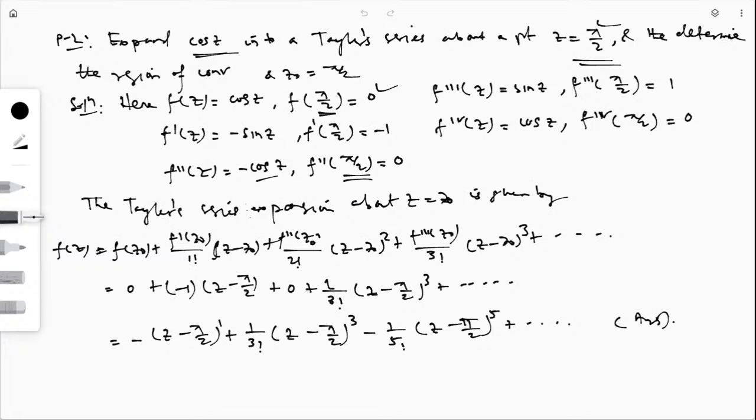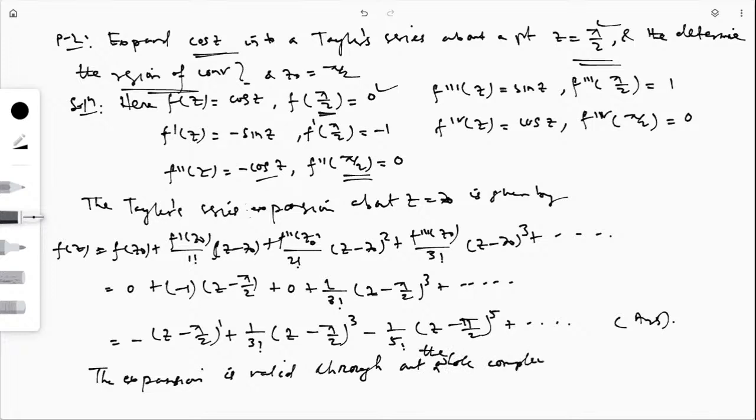Since cos z is analytic everywhere, we can say that the expansion is valid throughout the whole complex plane. Okay.